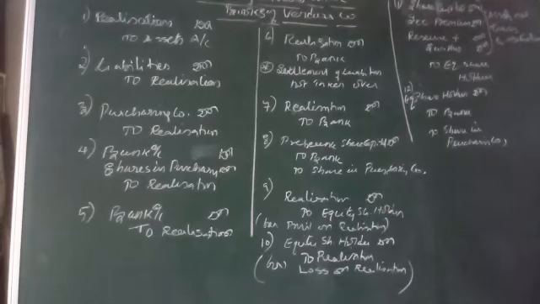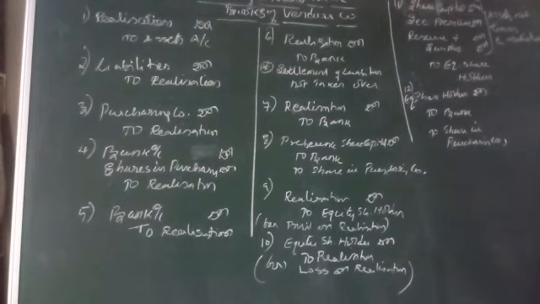Then another one is profit on realization. The realization account is normally nominal in nature. So when you are preparing the realization account and finally settling it, the balance you get is supposed to be the profit or the loss. If you get the balance on the debit side, then it is a profit. If it is on the credit side, it is a loss. The profit or loss should be transferred to the holders of the shares, that is, the owners of the company. So realization account debit to equity shareholders in case of profit, equity shareholders account debit to realization in case of loss.